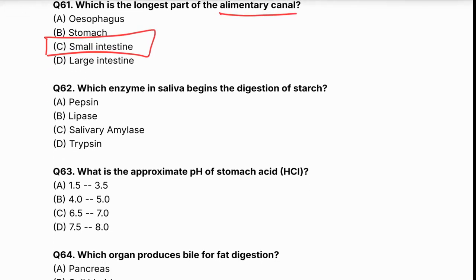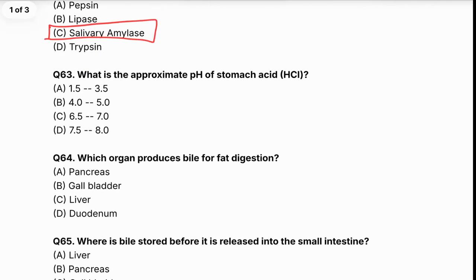Which enzyme in saliva begins the digestion of starch? Salivary amylase. What is the approximate pH of stomach acid, that is HCl? A, B, C, or D? The correct answer is 1.5 to 3.5.